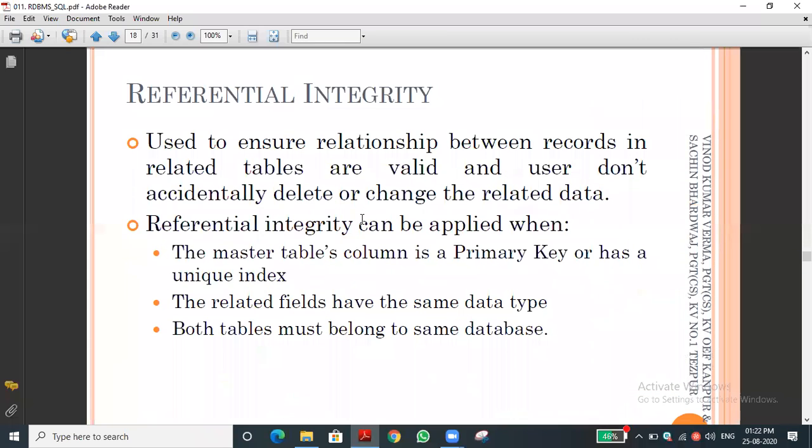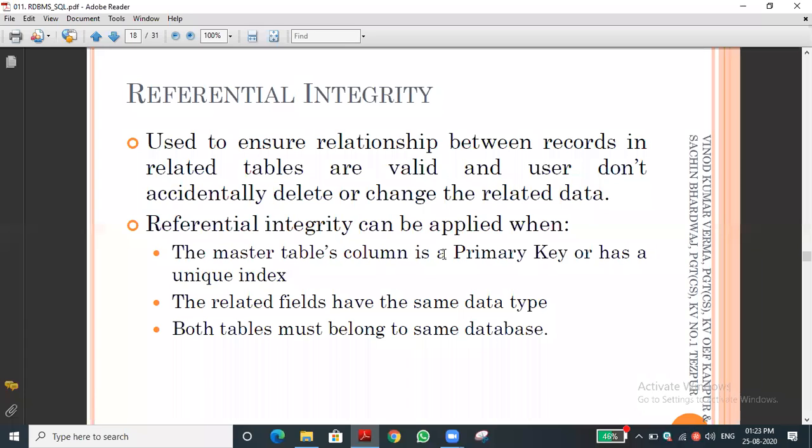Let me go to the next one. Referential integrity. Through the foreign key, we are establishing the relation between the two tables. The data will be authenticated and ensured. That is the meaning. For example, we cannot easily delete data from the child table without the permission of the master table, because this foreign key is there. The foreign key creates the relation between the two tables.